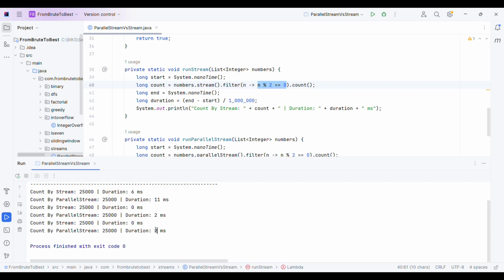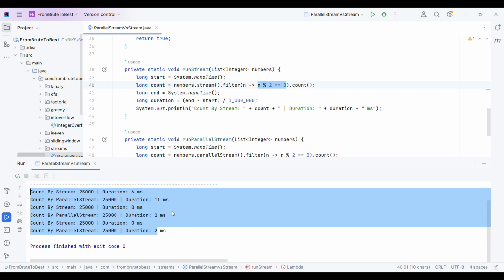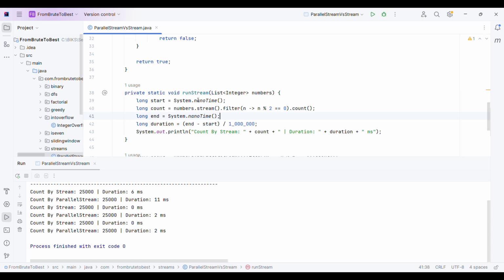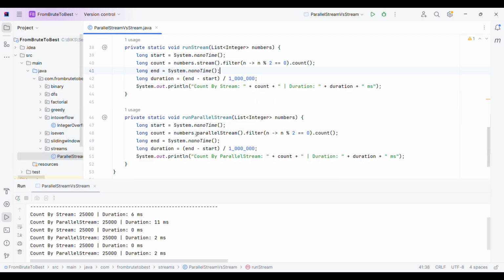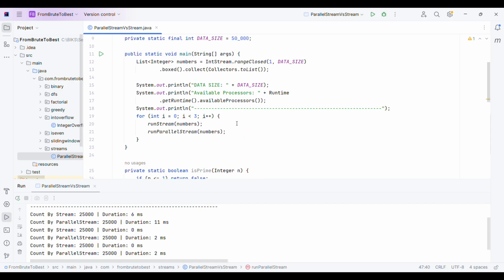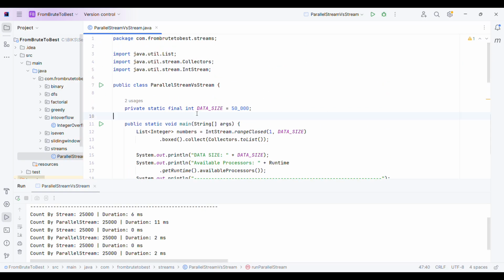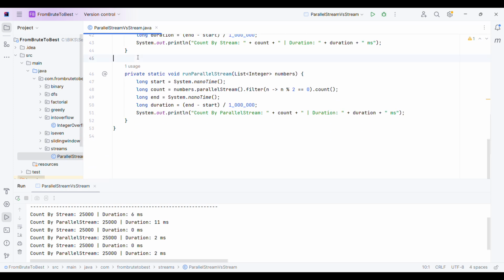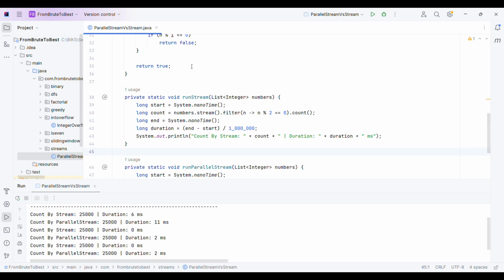So here, as you can clearly understand, choosing between stream and parallel stream is very important. You should not choose parallel stream when you have very simple tasks to perform on a comparatively smaller data set. You will only choose parallel stream when you have complex operations and a comparatively large data set to perform.